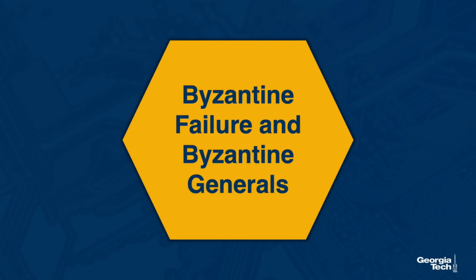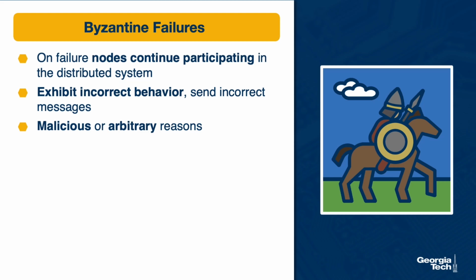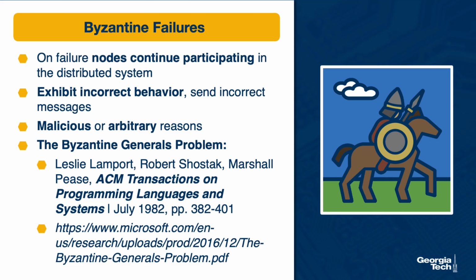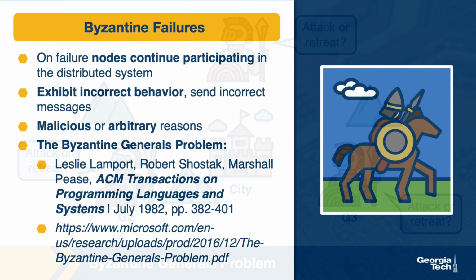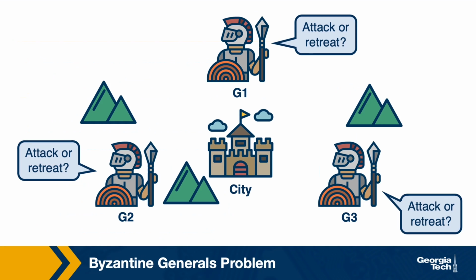Let's talk about Byzantine failures and Byzantine generals. We said briefly earlier that Byzantine failures are failures where a node in a distributed system continues executing but starts sending incorrect messages, either for malicious or for some arbitrary reasons. The term Byzantine comes from the classical paper The Byzantine Generals Problem, which was published in 1982 by Leslie Lamport jointly with Robert Shostak and Marshall Pease. Let's describe the Byzantine Generals Problem.